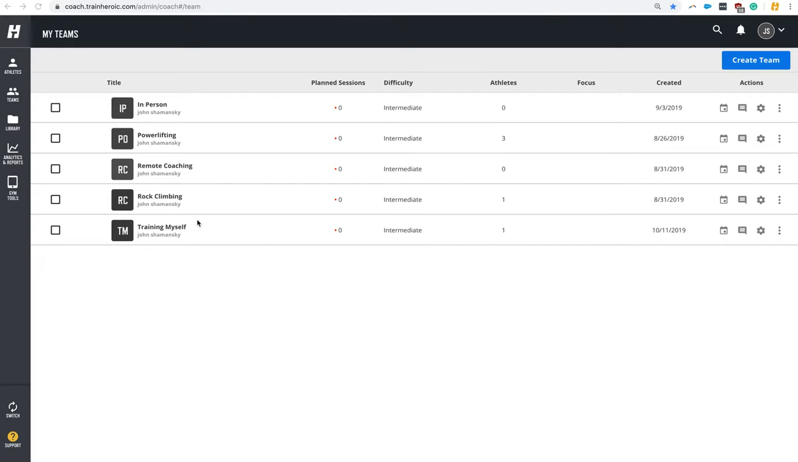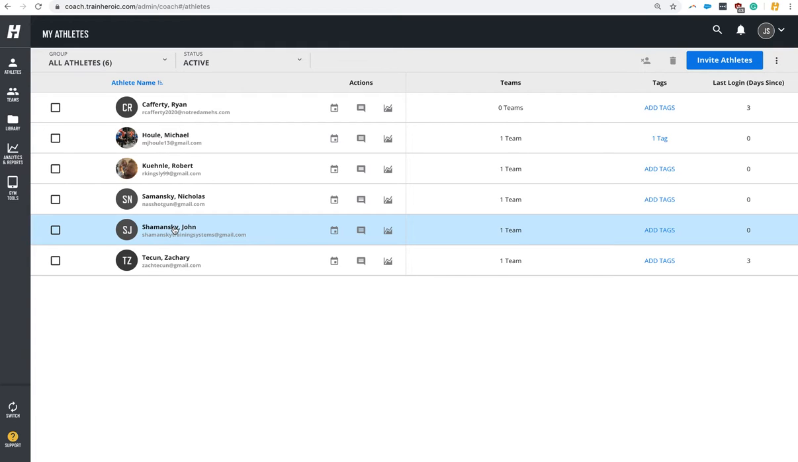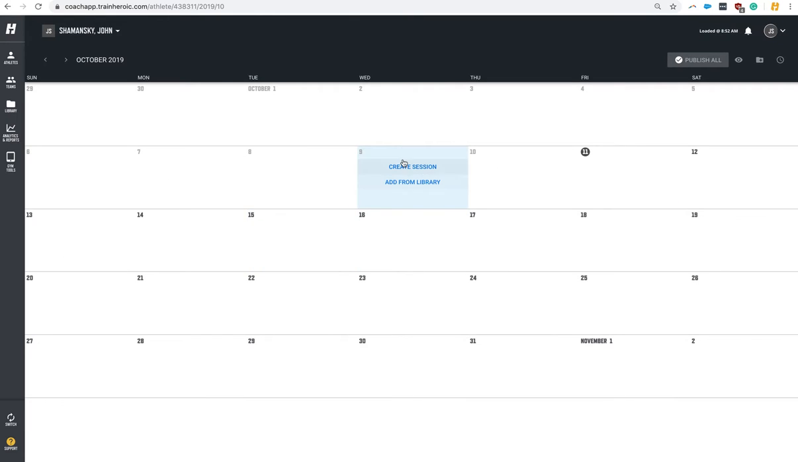I know you had the question of how do you train yourself, right? So what I did is I went to Teams and I just created a training myself team, right? So you've got just this team set up. Now, what you'll do from a training standpoint is you're actually going to go to athletes and find yourself as an athlete, and you're going to have a calendar, right? So just like any of your athletes, if you click on their calendar, you can program for them individually, right? So you'll come on here and you'll either create a training session or add something from your library. So you're good to go there.